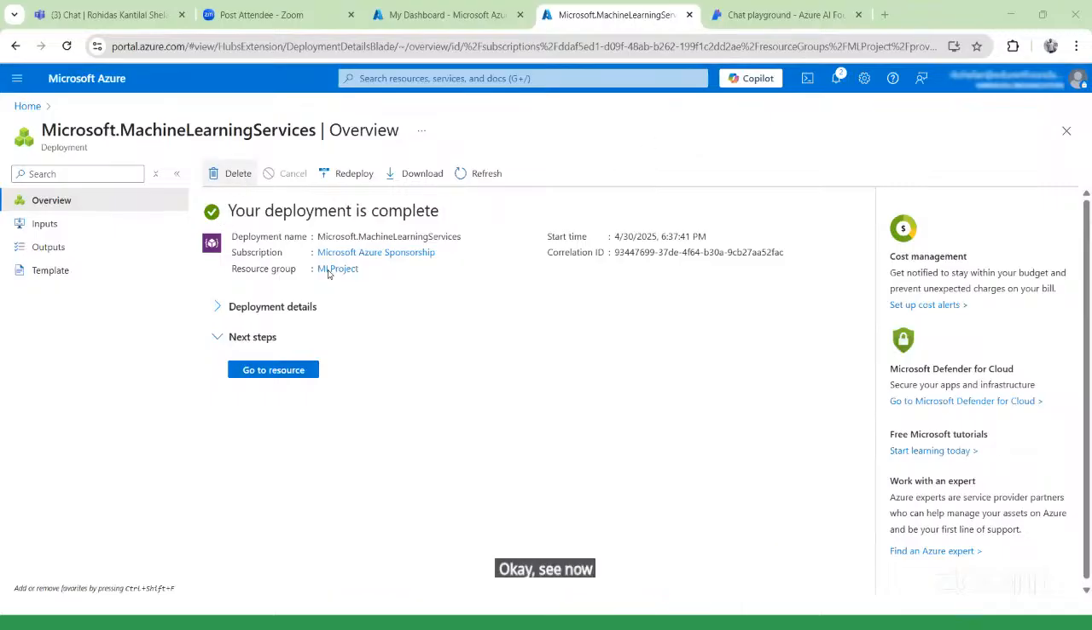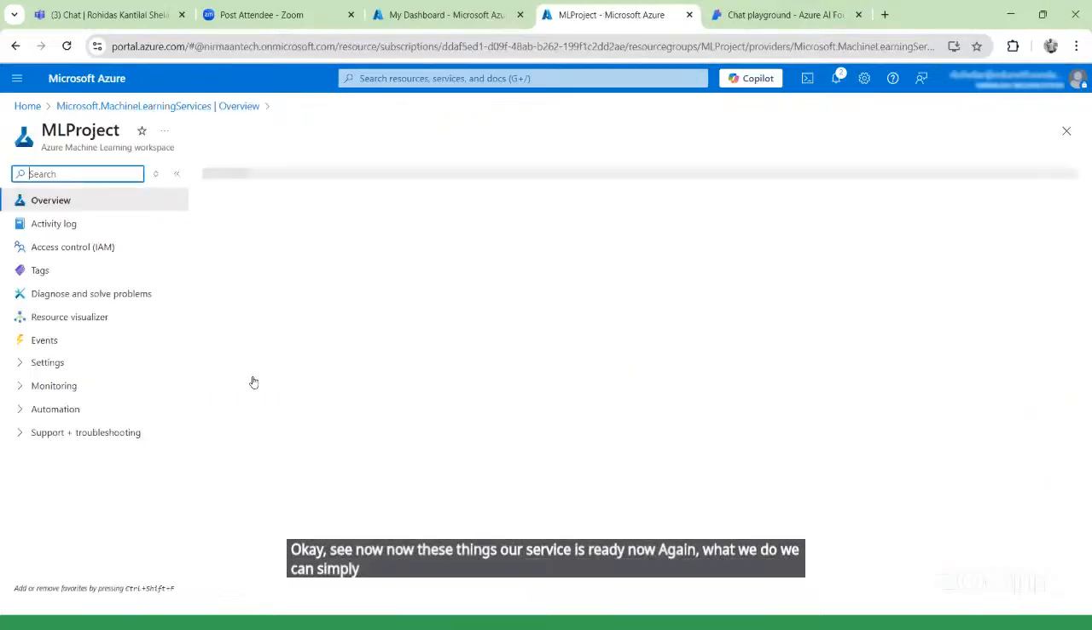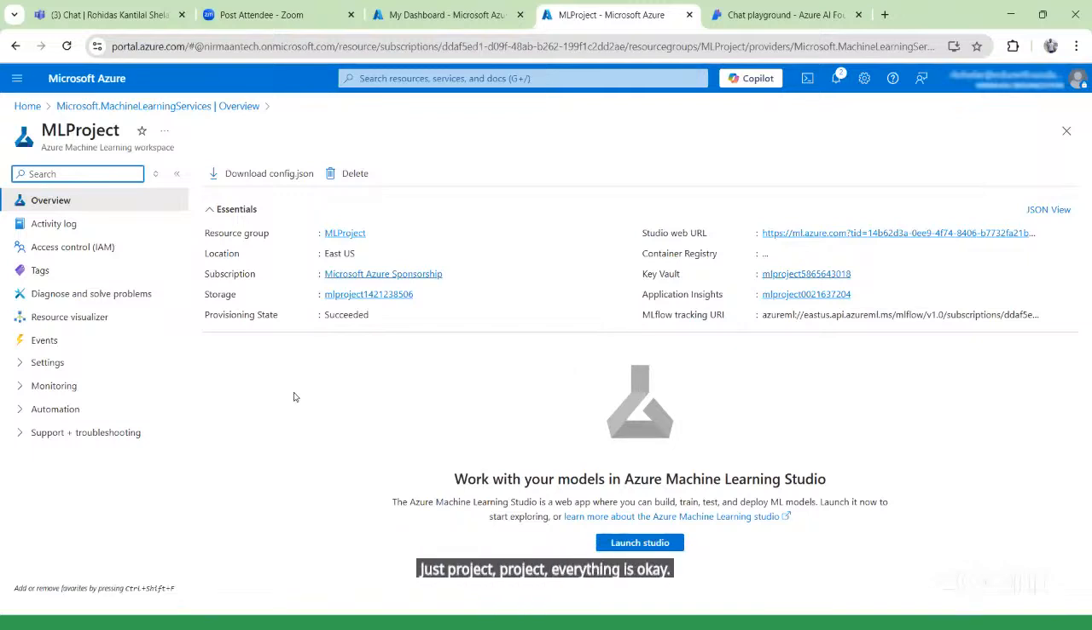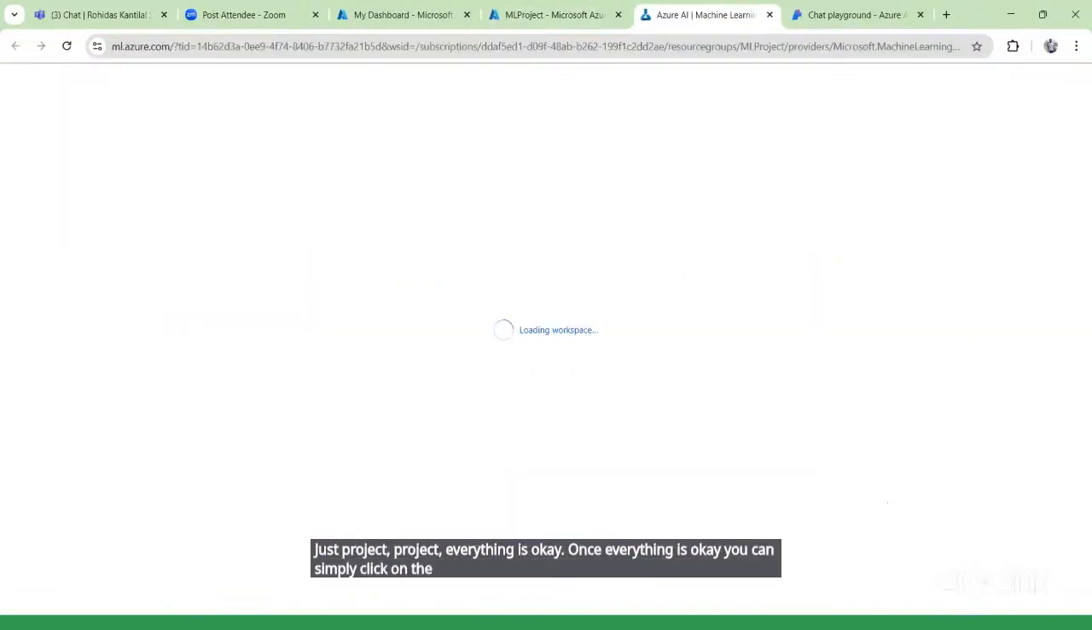Okay, see now, our service is ready. Again, what we do, we can simply click on go to resources. Once we click on go to resources, you have to cross check the things that you want. Just cross check that everything is okay. Once everything is okay, you can simply click on launch studio.